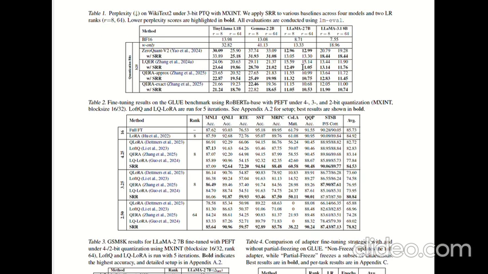And finally, to conclude, the paper makes a mathematical case that the order of operations matters. By inverting the standard pipeline, doing the decomposition before the quantization, and using the contribution score to align the scaled and unscaled spaces, SRR provides a mathematically superior initialization for compressed LLMs. Crucially, it allows us to push quantization down to 2 bits with usable performance, something previous methods struggled to do. And this concludes the deep dive on SRR. Next, we will present our own results that we have reproduced.